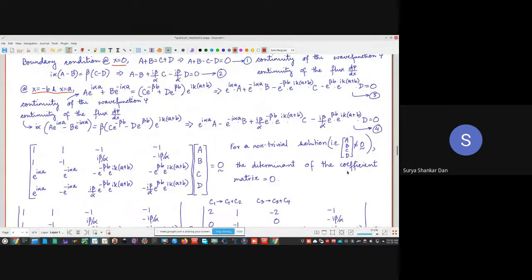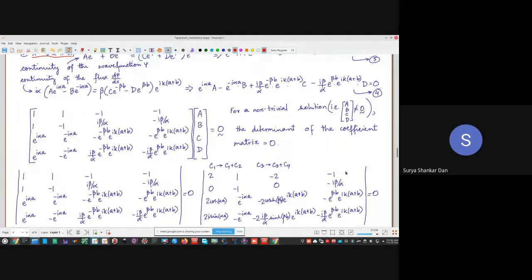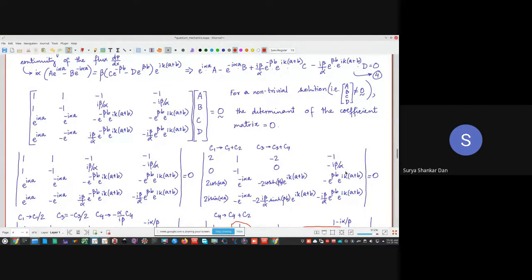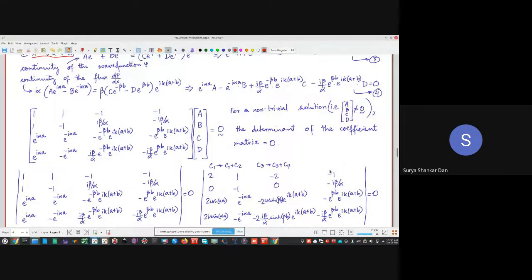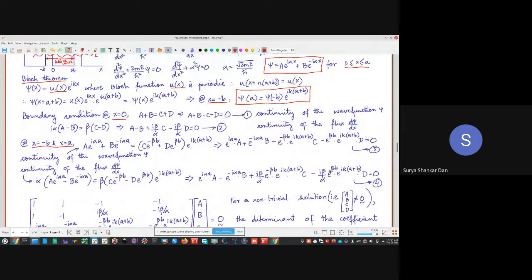Now, once we have got these equations, this is the only thing that you have to keep in mind. In the interviews, they sometimes ask you, especially if you ever pursue a PhD in solid state devices or any of the advanced materials, then essentially you will end up facing questions like this. Question: what will be done? From the boundary conditions we have got 1, 2, 3, 4.